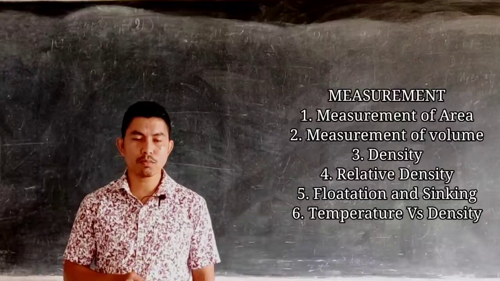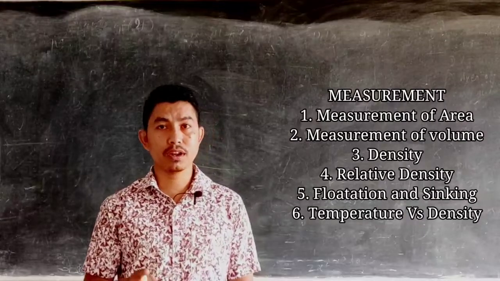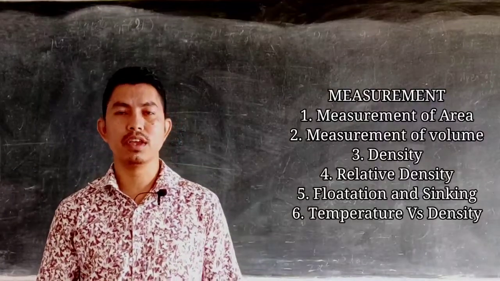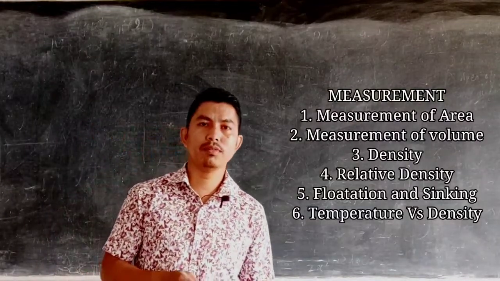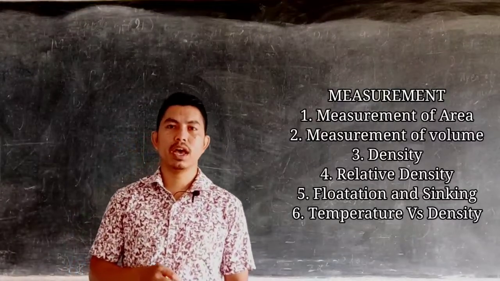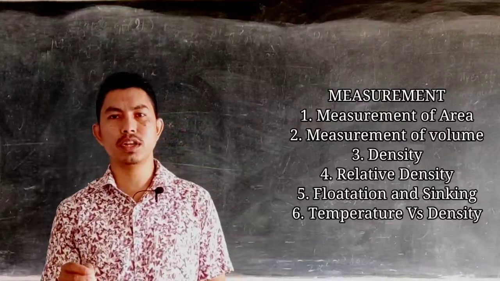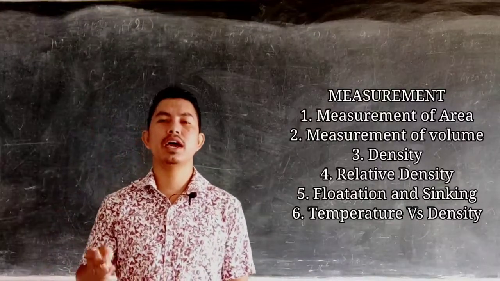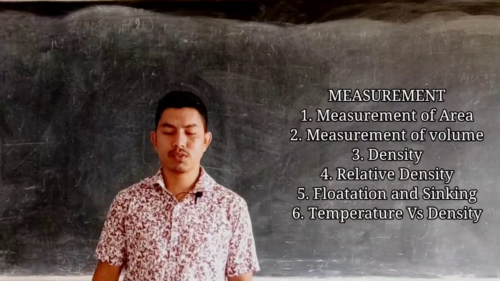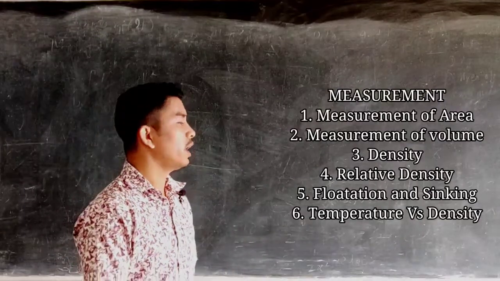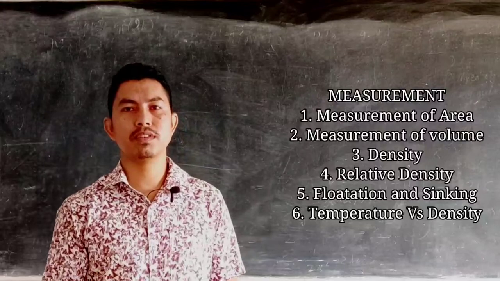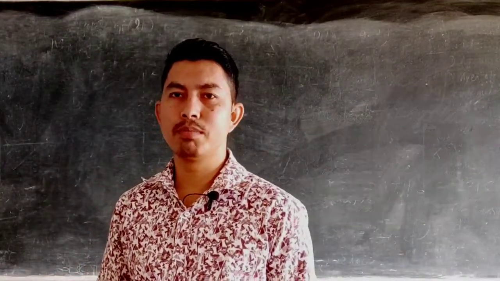Coming to the topic of area, we'll also be learning how to measure the area of regular bodies and irregular bodies. Similarly, for volume, we'll be learning how to find the volume of regular and irregular bodies. Apart from that, we'll also be studying density, relative density, and how to measure the relative density of a liquid. The final topic is flotation and sinking. Last but not least, we'll also be discussing how the density of a substance varies with temperature.